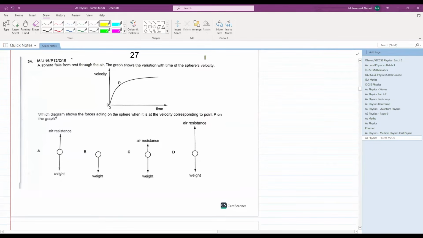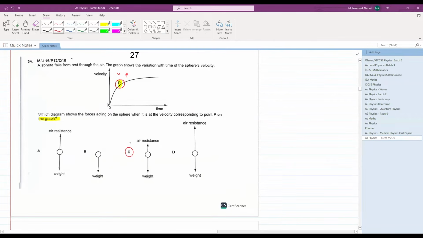The graph shows the variation with time t of the sphere's velocity. Which diagram shows the forces acting on the sphere when its velocity corresponds to point P on the graph? So when the velocity is at point P, what will be the forces acting? Can you see that at point P your velocity is increasing? That means your downward force, that is weight, will be greater than air resistance.